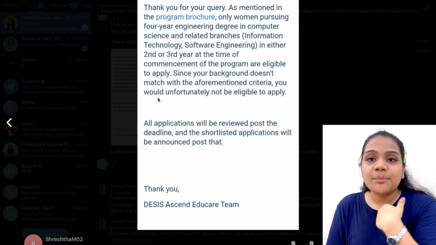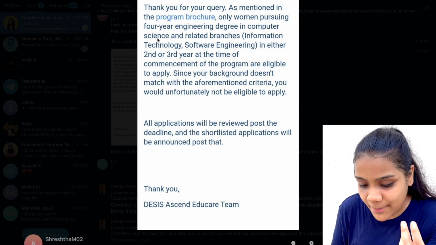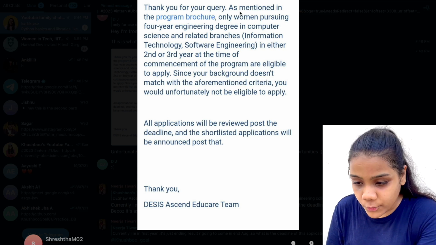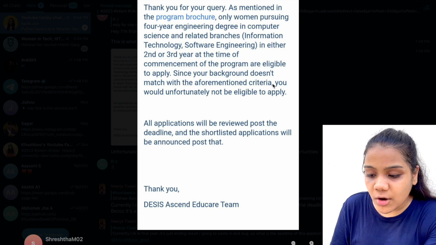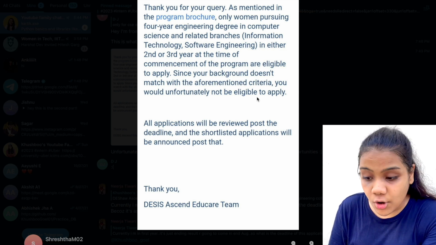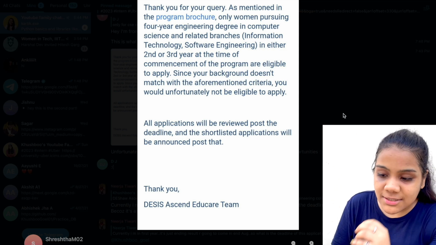One of my friends actually went ahead and mailed them, I am an EC student, am I eligible? And this is their reply: thank you for the query, but since your background does not match the criteria, you are unfortunately not eligible. So ECE is not eligible.